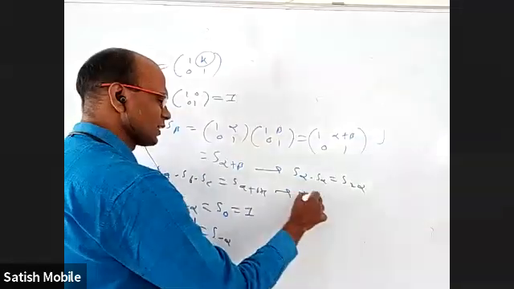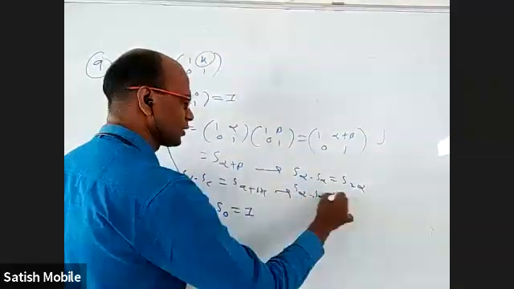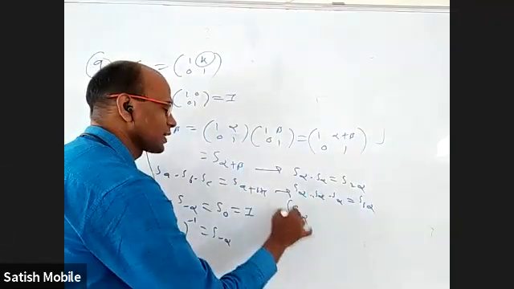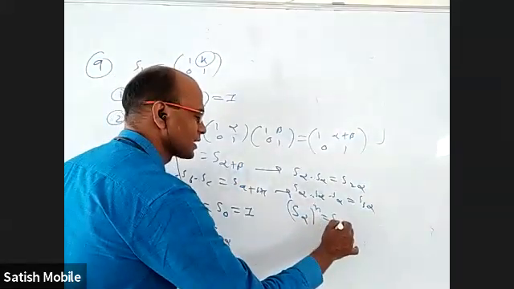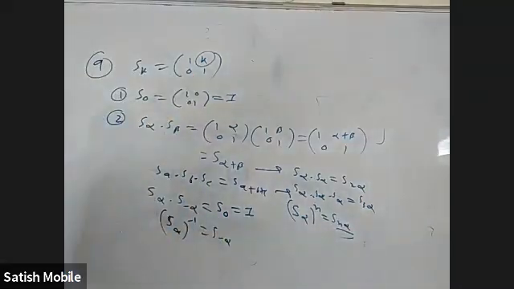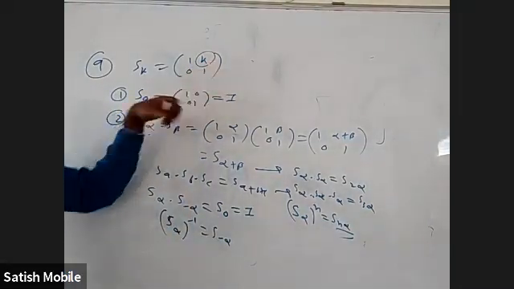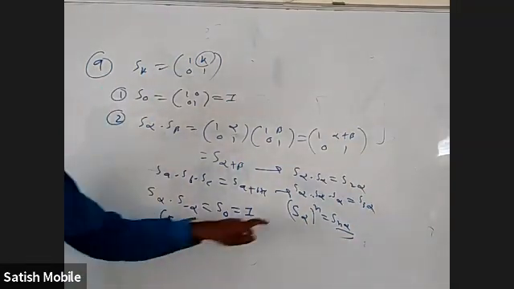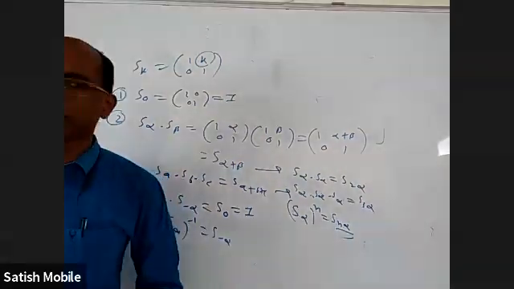Based on this, S alpha into S alpha into S alpha, I'll get S3 alpha. So I can generally make a formula: S alpha whole power n is Sn alpha. If you find the square of this, we'll get 2k. If you find the cube of this, we'll get 3k. If you find power 4 of this, we'll get 4k. S alpha whole power 10 is S10 alpha.